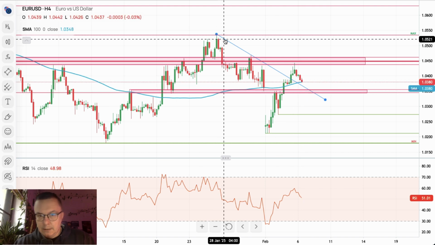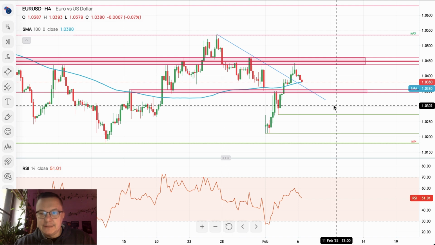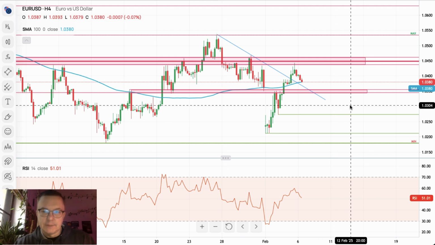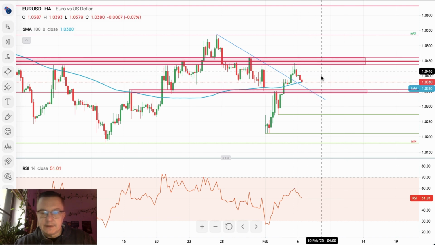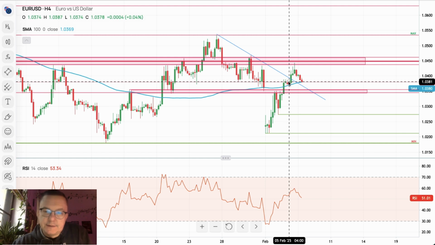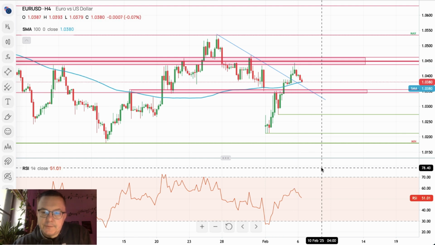Of course, the trend line will act as the technical support as well. So well, it doesn't actually look like a clear situation here. Both bulls and bears are trapped between these two ranges here, and despite this recent breakout to the upside, we still need to wait for the further movement on euro dollar.